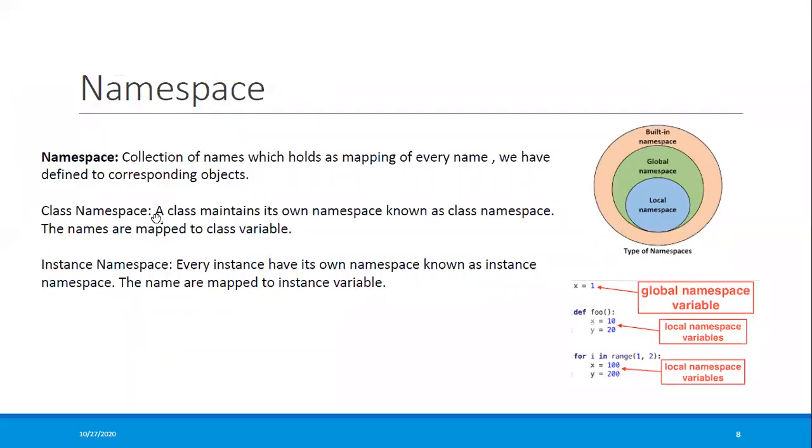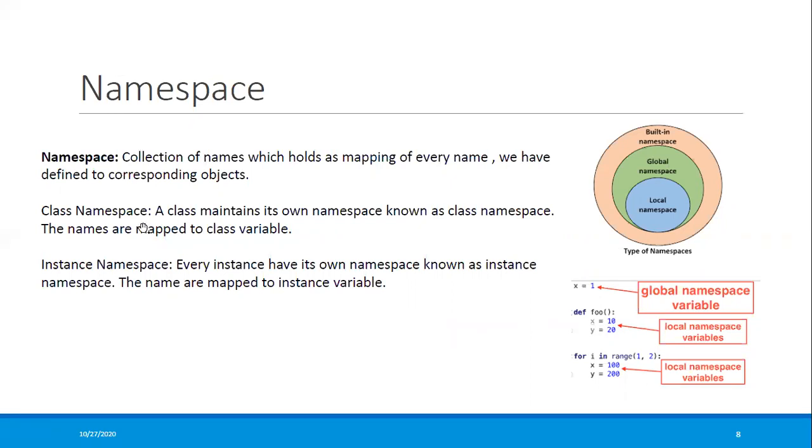So to start object-oriented programming, the first thing is namespace. Namespace is quite popular. The reason is that it is unnoticeable for the developer. It's not noticed, but Python uses it by itself. A namespace is a collection of names which holds the mapping of every name we have defined to the corresponding object.